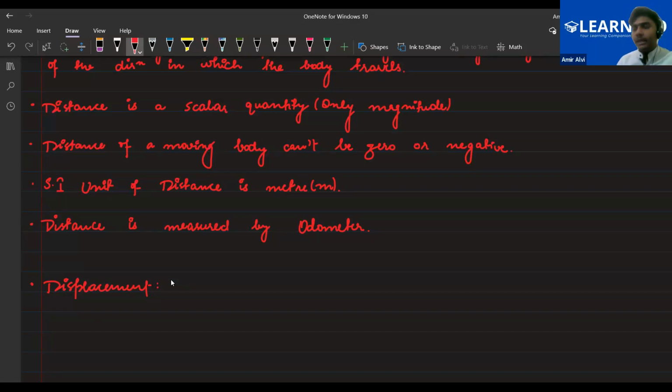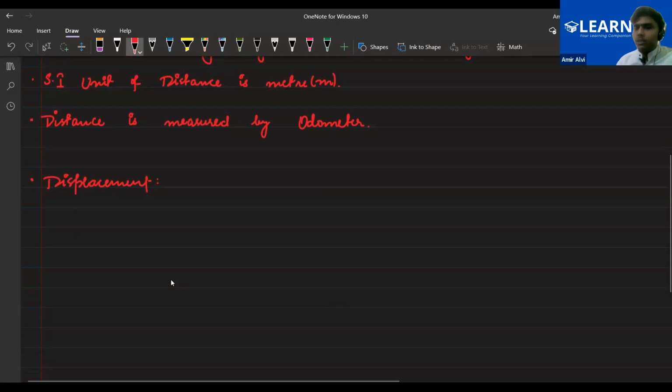So displacement is the shortest path between the initial point and the final point, in the same direction, along with the direction.